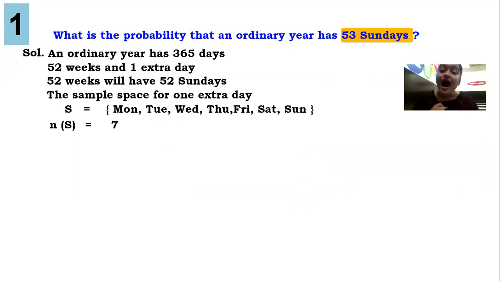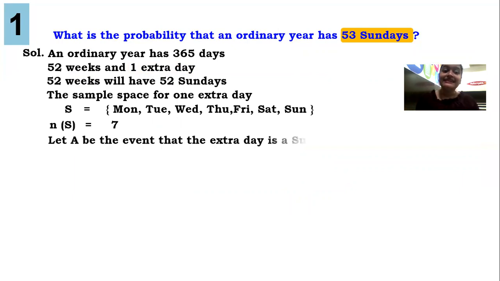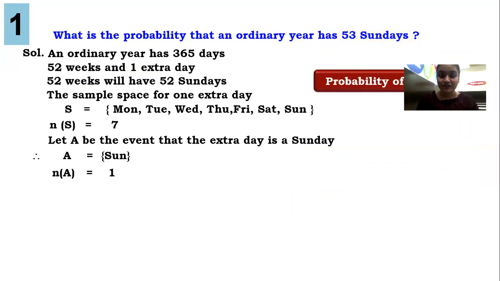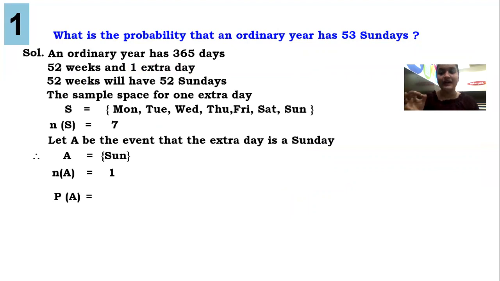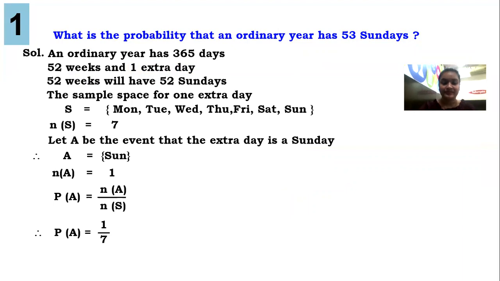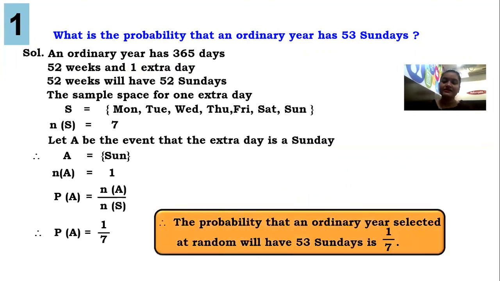But our event says, let A be the event that the extra day is Sunday. In that only Sunday will come. n(A) is 1. So probability of A will be n(A) upon n(S), that is 1 upon 7. Okay. So the probability that a randomly selected ordinary year will have 53 Sundays is 1 upon 7. Very easy sum.